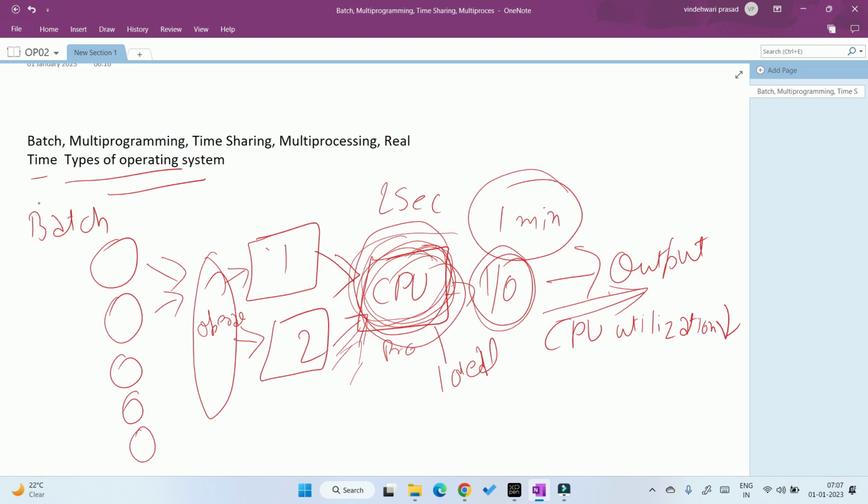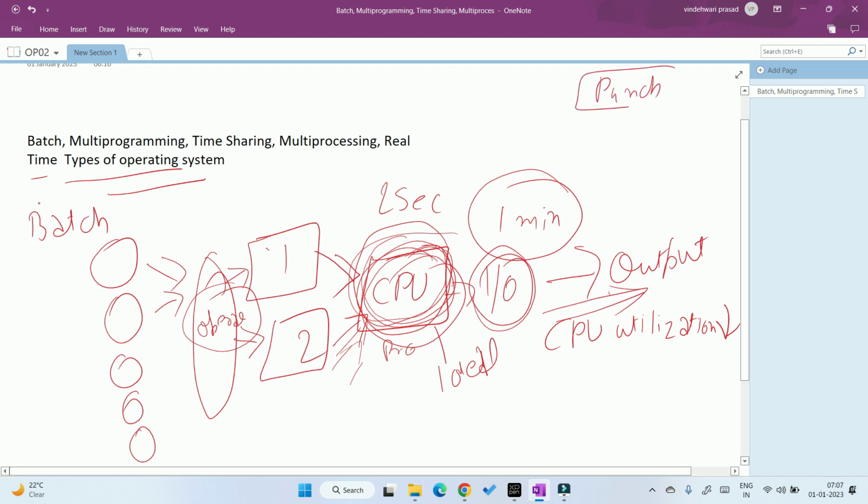And how does this work go on with the operator? Remember, here the work happens with the help of punch cards. What does it mean? Here you give the operator a punch card which contains your program, your input, your command.